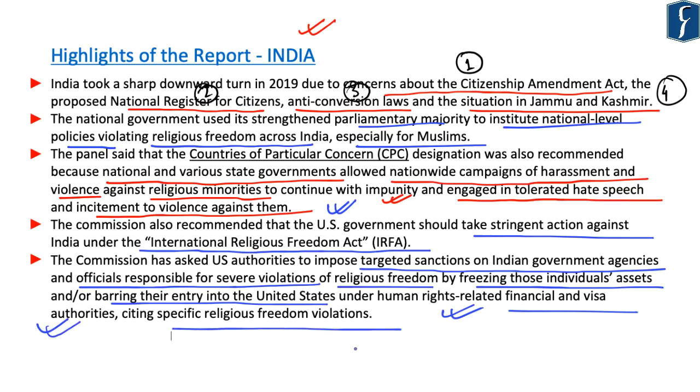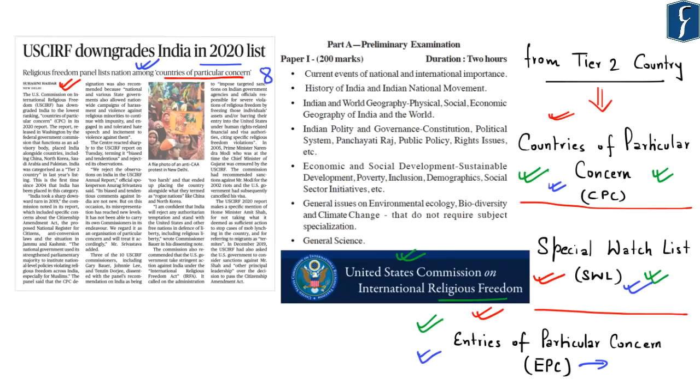So these can be said to be the highlights of the United States Commission on International Religious Freedom report of 2020, whereby the panel has suggested putting India under Countries of Particular Concern. In this analysis, we discussed Countries of Particular Concern, Special Watch List countries, and Entities of Particular Concern, whereby mostly non-state actors are categorized. So this particular report becomes important from the perspective of current events of international importance in your prelims examination, and questions may be asked in your upcoming 2020 examination with respect to this report.